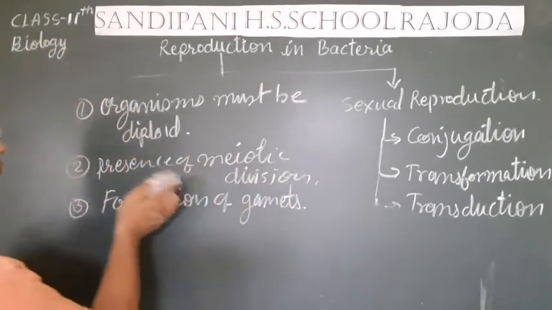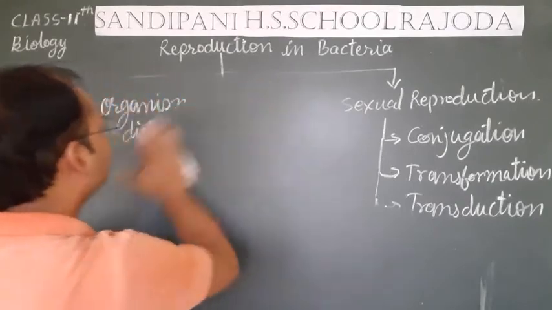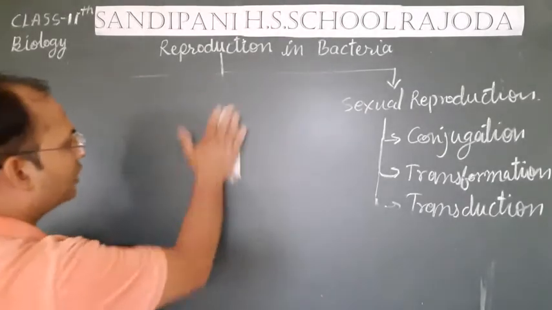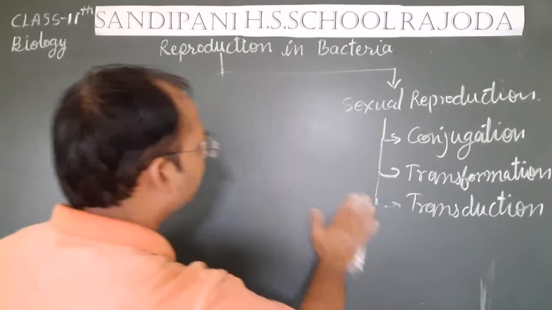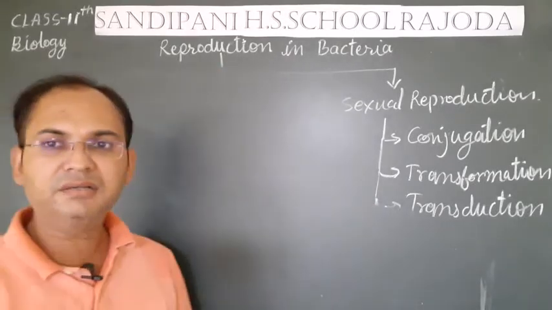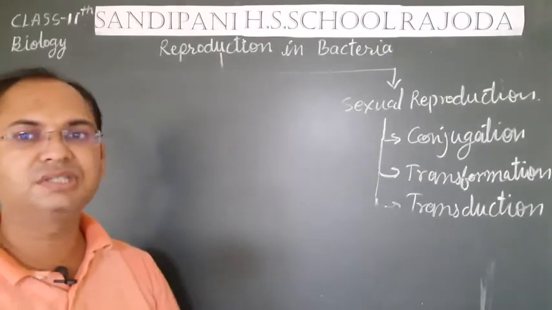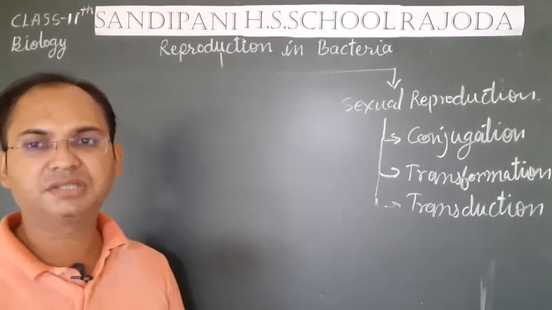First of all, the conjugation type of reproduction was discovered in E. coli bacteria, or we call it Escherichia coli bacteria. In E. coli bacteria, two types of strains are found.